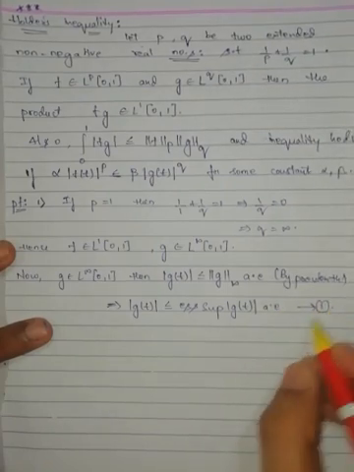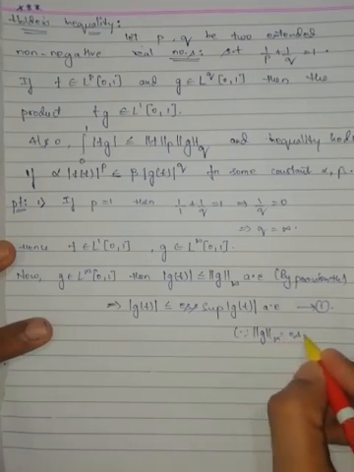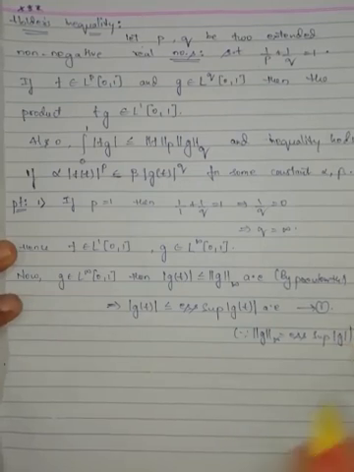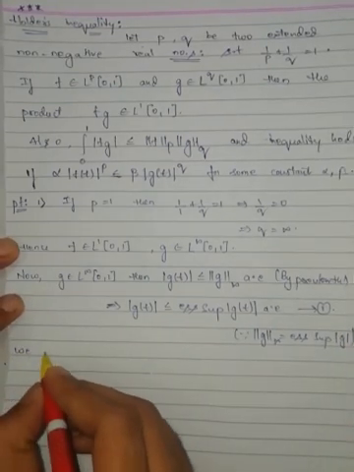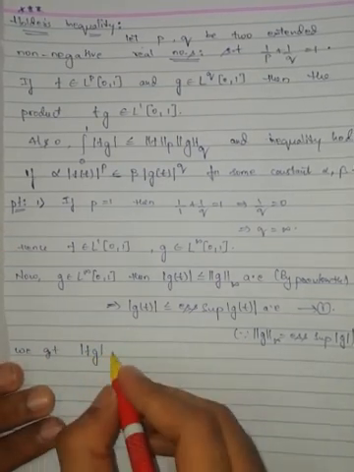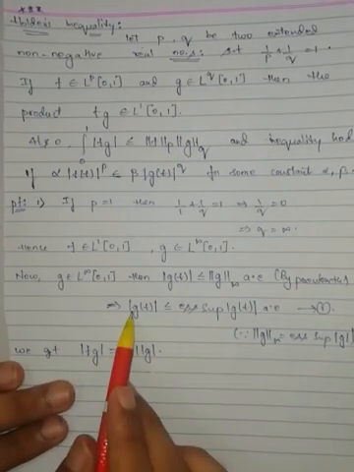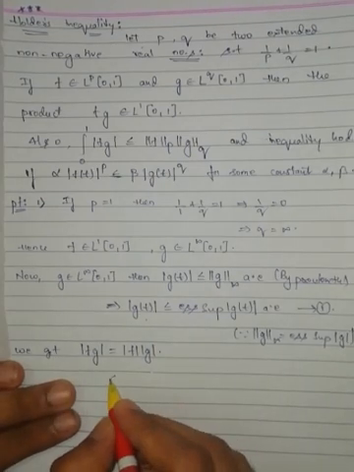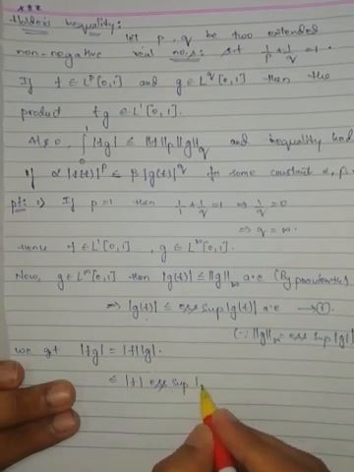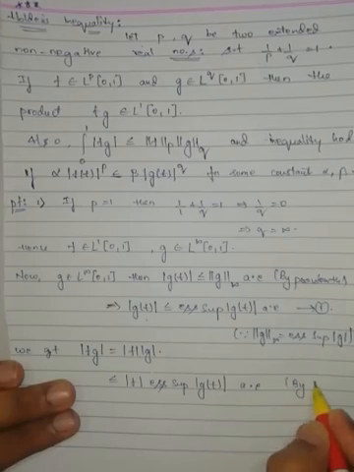Equation number 1. Since the infinity norm of g is nothing but the essential supremum of modulus of g, we get modulus of fg. Modulus of fg can be written as modulus of f into modulus of g. But what we got, modulus of g is less than or equal to the essential supremum of modulus of g(t) almost everywhere, by equation number 1.